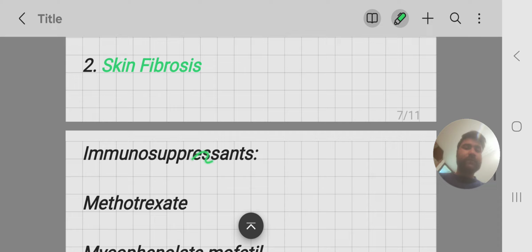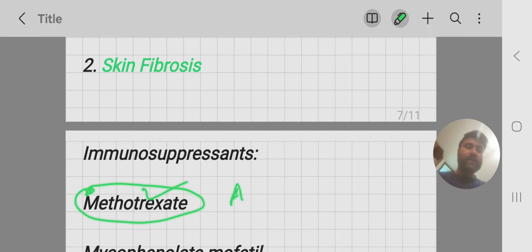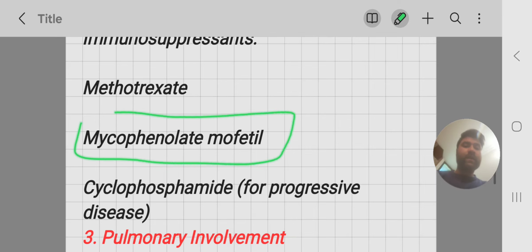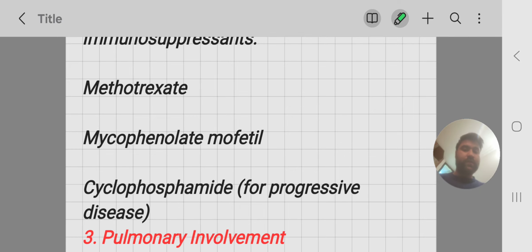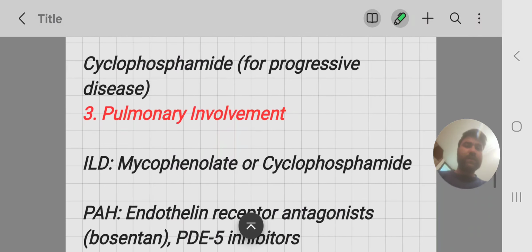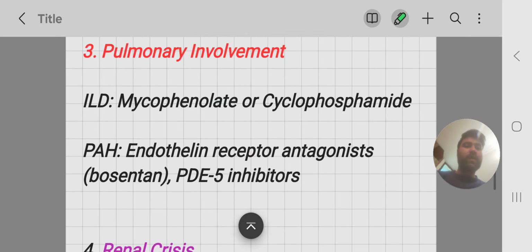Skin fibrosis. For skin fibrosis, if there is arthritis also, then methotrexate is a good option. And if there is interstitial lung disease, then mycophenolate mofetil is a very good option. Cyclophosphamide is reserved for refractory disease, especially progressive disease. Pulmonary involvement. If there is interstitial lung disease, mycophenolate or cyclophosphamide is given.